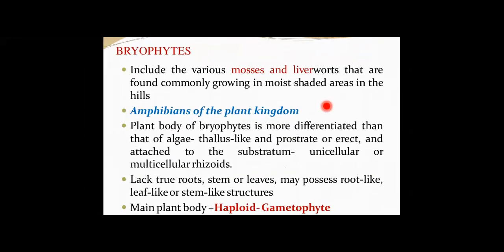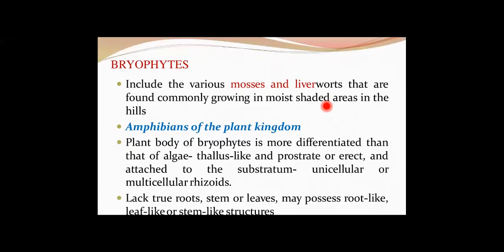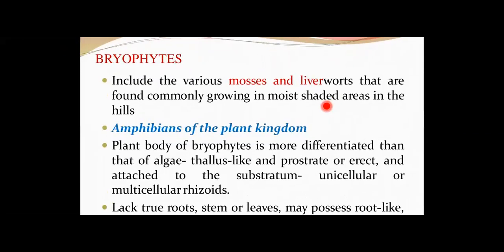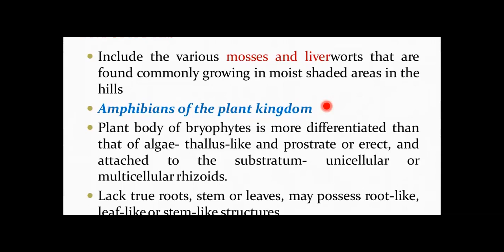Now, without wasting time, we'll go to the next group under the kingdom Plantae, that is bryophytes. Bryophytes include the various mosses and liverworts that are found commonly growing in moist, shaded areas in the hills. They are commonly referred to as amphibians of the plant kingdom. Why are they called amphibians? Because they live in soil, but they depend on water for sexual reproduction.